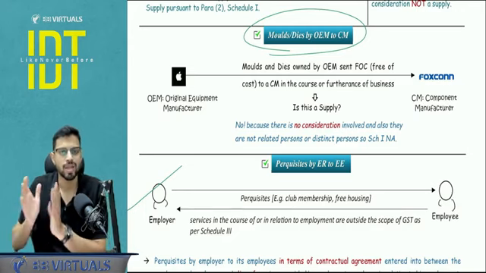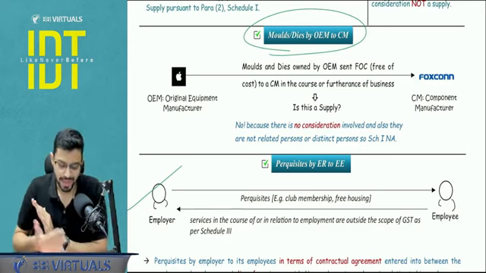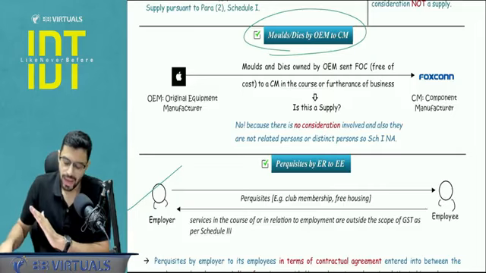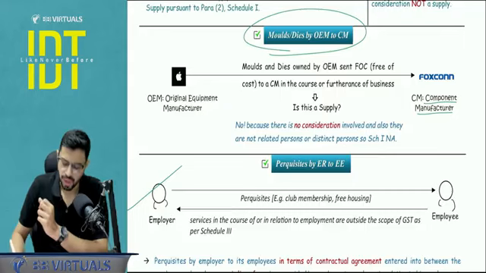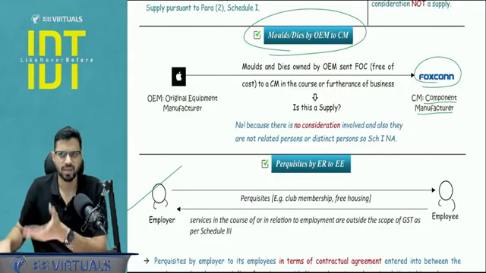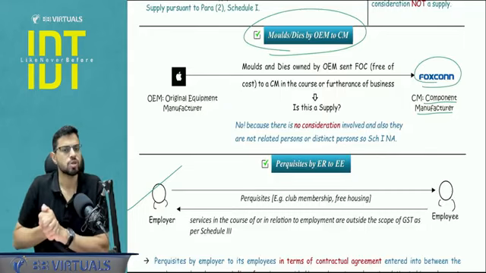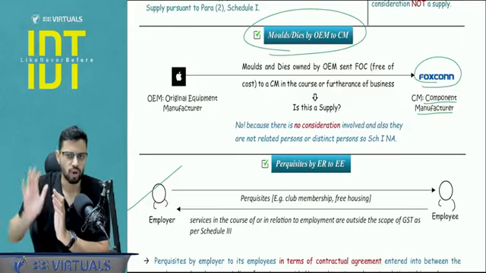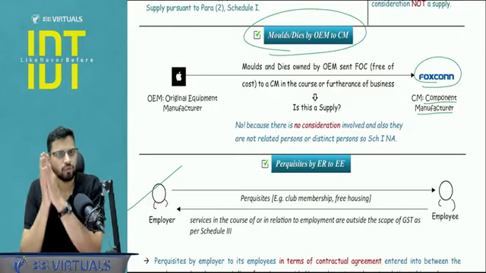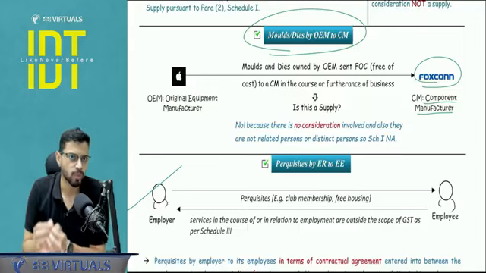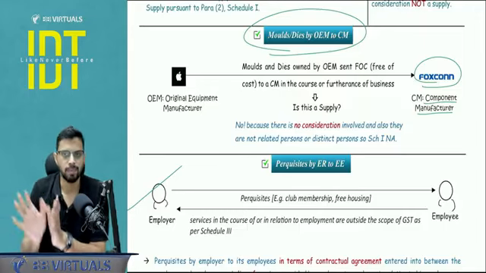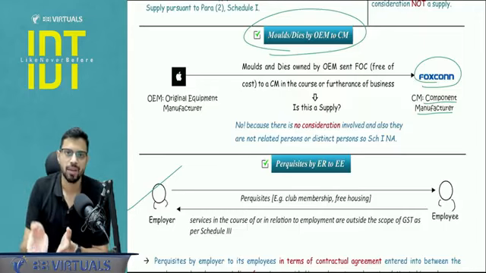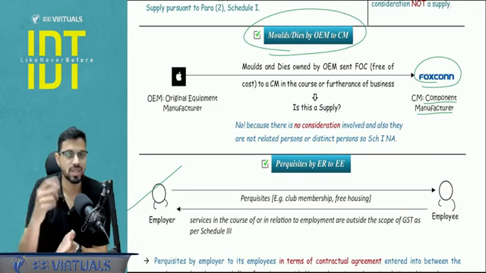There is a term known as OEM, original equipment manufacturer. Let's say Apple. Apple produces iPhones, and let's say there is a component manufacturer which is manufacturing a component of that iPhone. Let's say Foxconn Industries India. I think this has a factory in Chennai or something. So Apple is an OEM, and Foxconn is a component manufacturer. Now Foxconn is going to produce certain components for the OEM, let's say a battery part or outer body part. For that, there will be a requirement of molds and dies, which is very expensive.